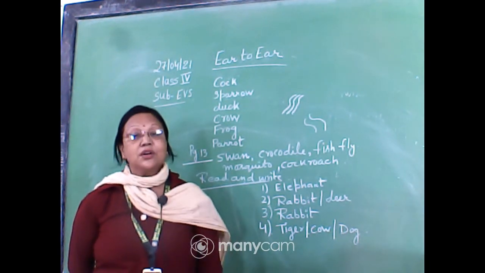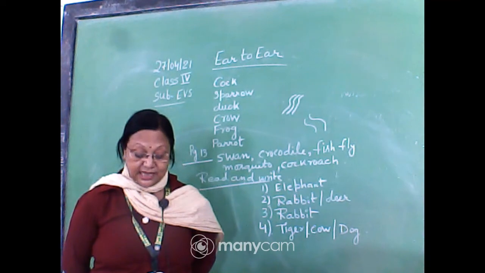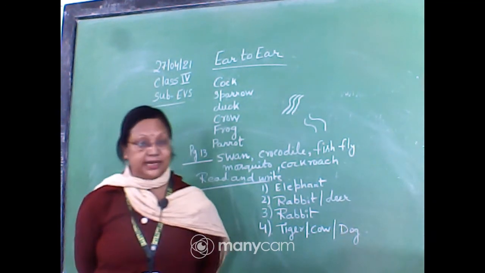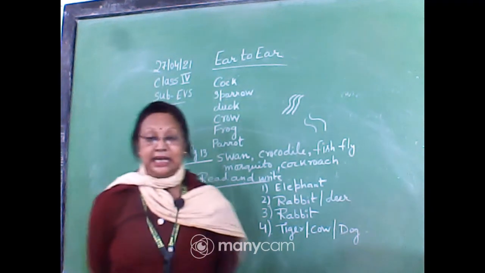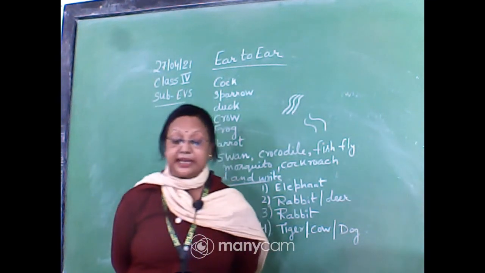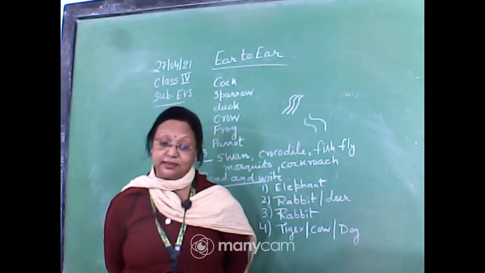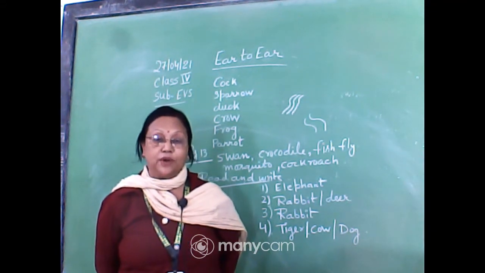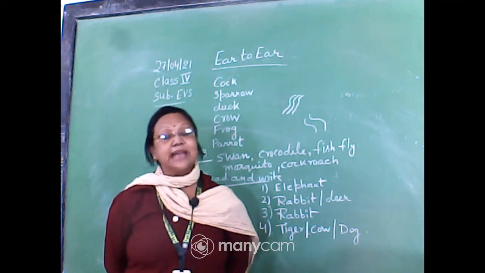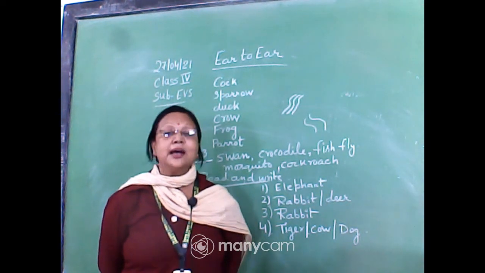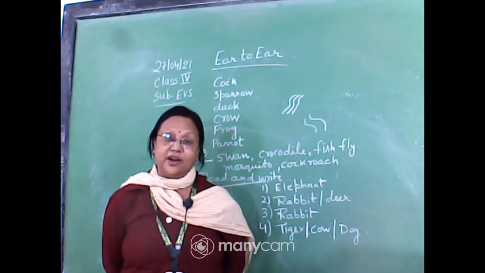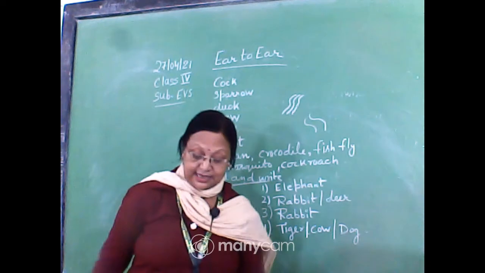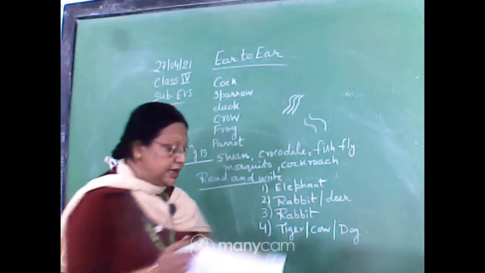So now, are you seeing the same pattern or the same kind of hair pattern on the skin of each and every animal? Do they have the same kind of skin, same kind of hair pattern? No. So all animals can be recognized not only from their ears, but also through their pattern of hair on their skin. They have different kinds of patterns on their skin, just like we have shown it here.